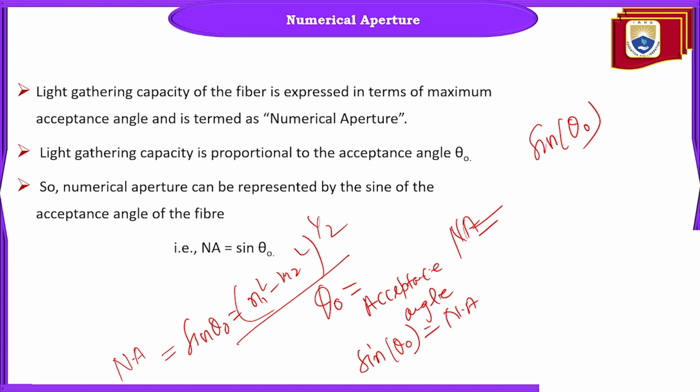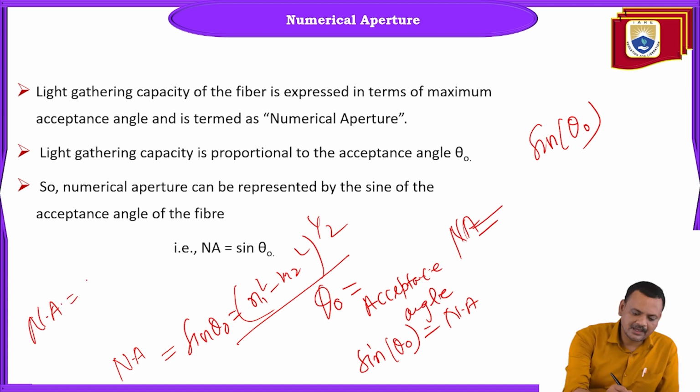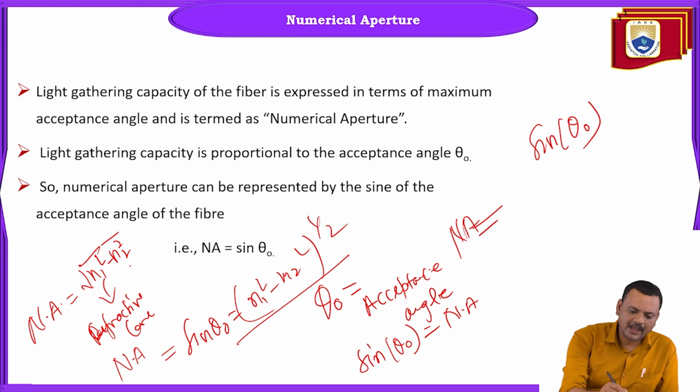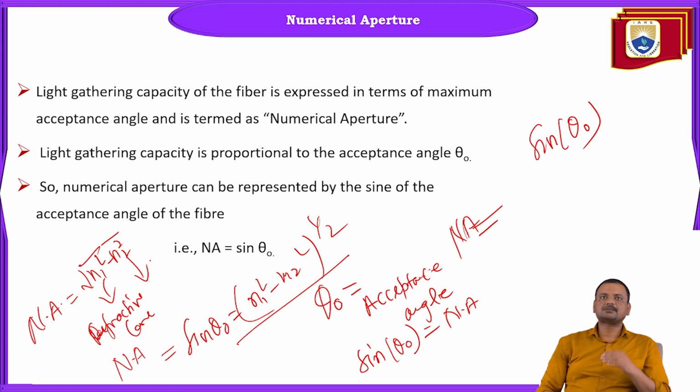So NA, in short, numerical aperture, is nothing but under root of N1 square minus N2 square. What is N1? Refractive index of the core. And what is N2? Refractive index of the cladding.